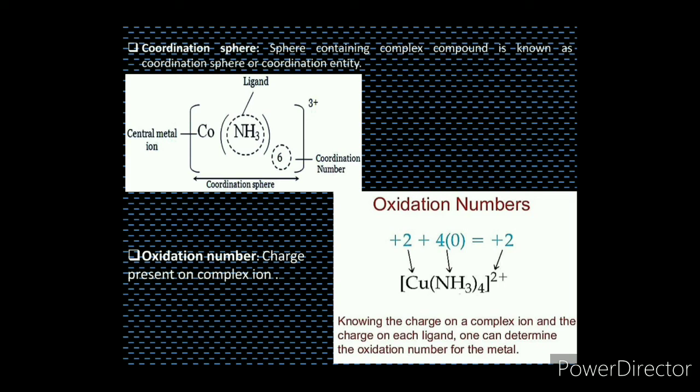So overall charge is +2, and it is the sum of +2 plus 4 into 0, which equals +2. So always remember while calculating the charge on the central metal ion or complex, you should know the type of ligand, whether it is cationic, anionic or neutral.